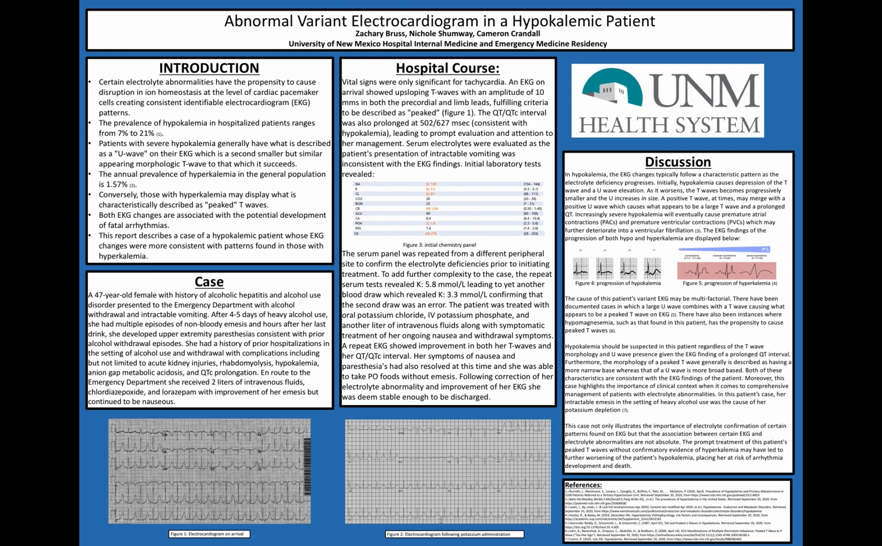So why did this patient present with EKG findings that were not only abnormal for hypokalemia, but actually indicate the opposite diagnosis with regards to her electrolyte abnormalities? There have been reports of patients with similar findings, with the theory that the positive T wave at times may actually merge with a positive U wave, which causes what appears to be a large T wave and a prolonged QT. The cause of this patient's EKG variation may be multifactorial.